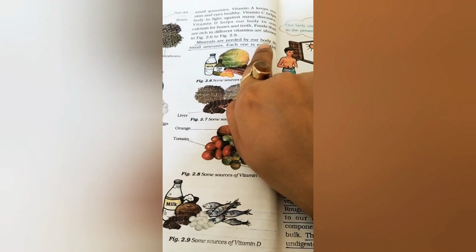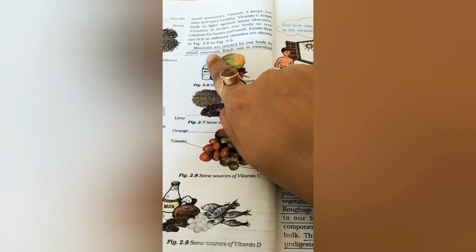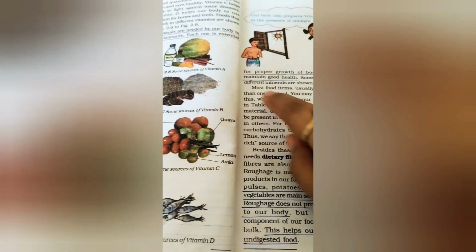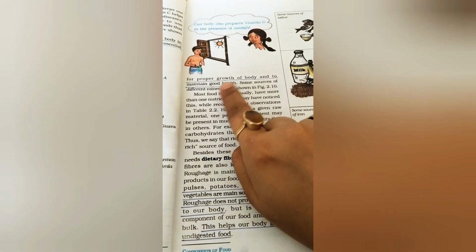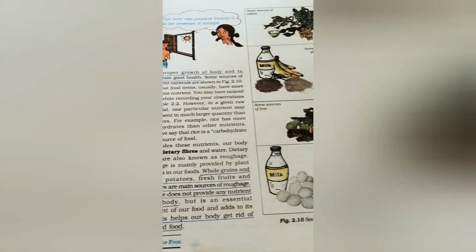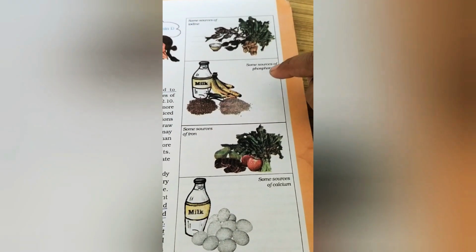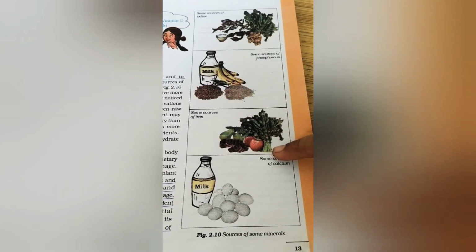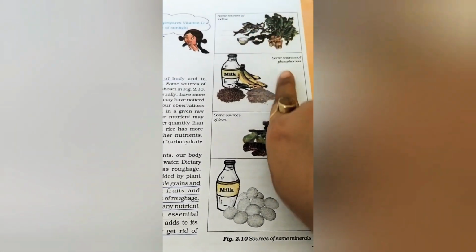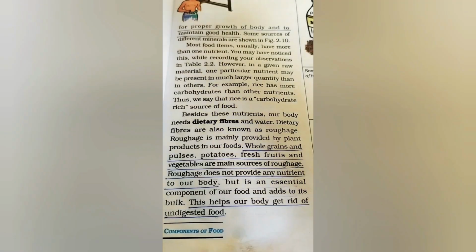Minerals are needed for our body in small amounts. That is why I taught you this topic also in the micronutrients. Each one is essential for proper growth of the body and to maintain good health. Some sources of different minerals are here in these pictures. We can see sources of iodine, phosphorus, iron, calcium. So by this you have come to know iodine, phosphorus, iron and calcium are some examples of minerals.